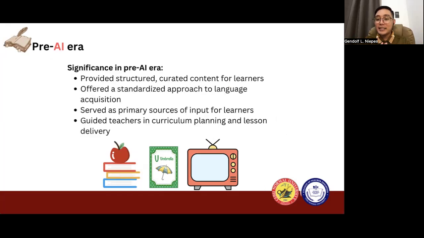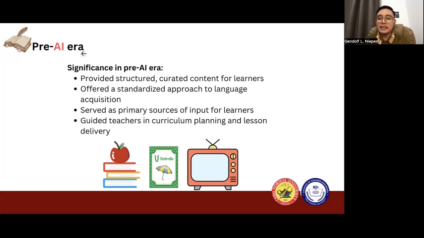These materials were significant because, number one, they provided structured and curated content for learners. It also offered a standardized approach to language acquisition because a long time ago we had one workbook that we were going to use in learning language.